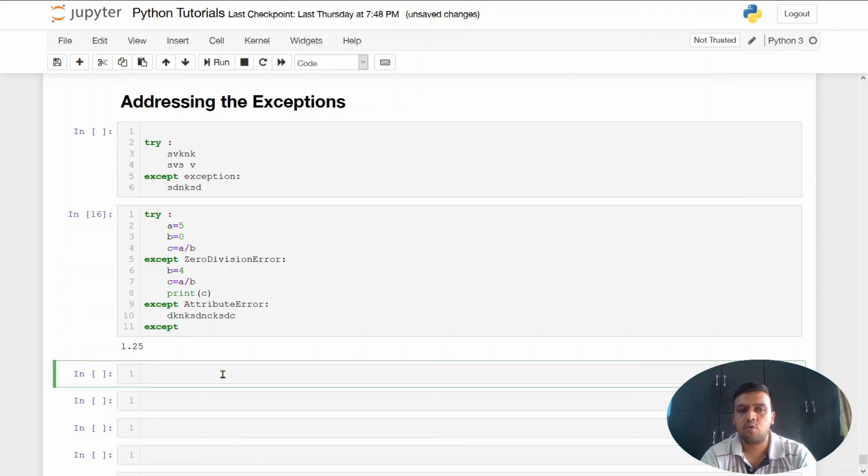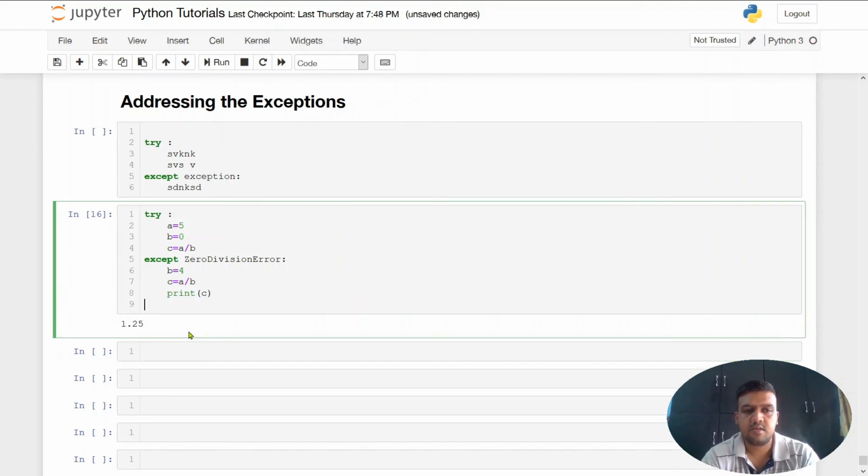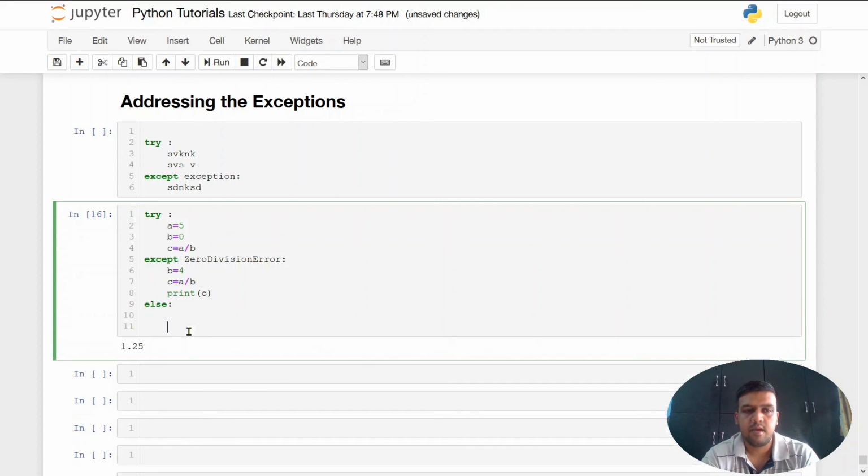But there are two more optional blocks that you can use in your code to make it more robust and complete. These two blocks are the else block and the finally block.